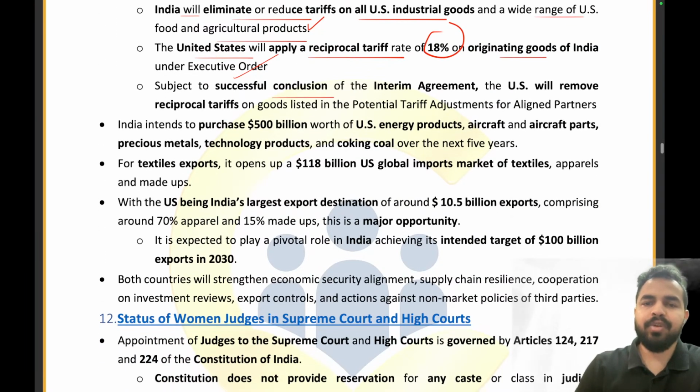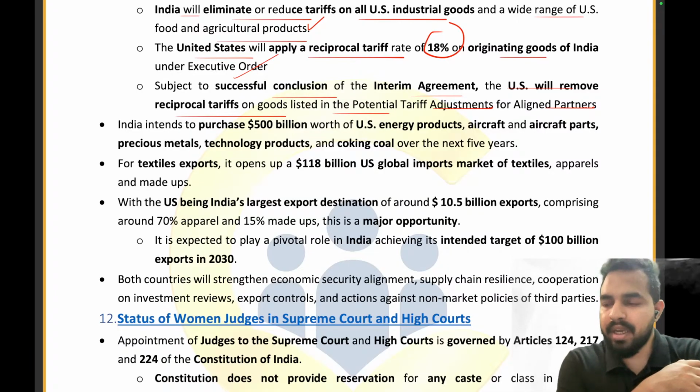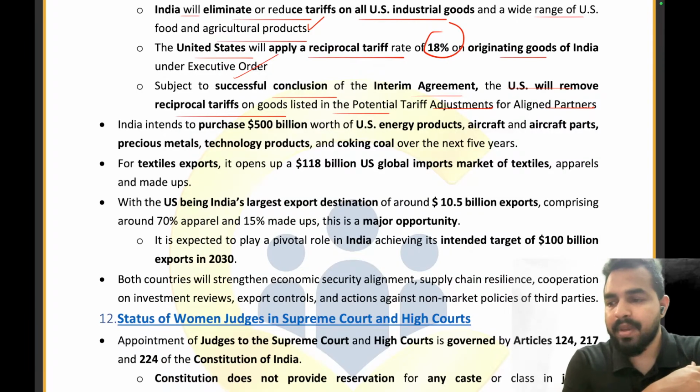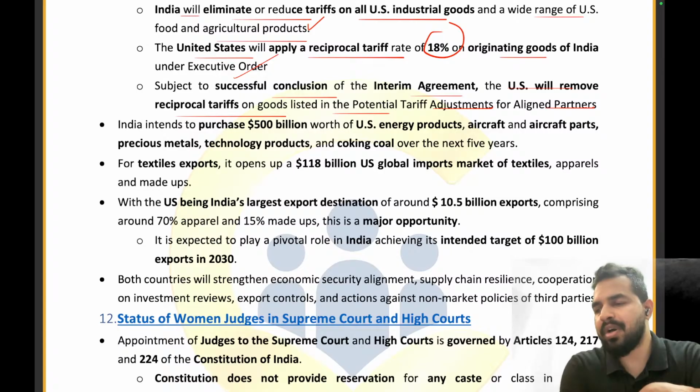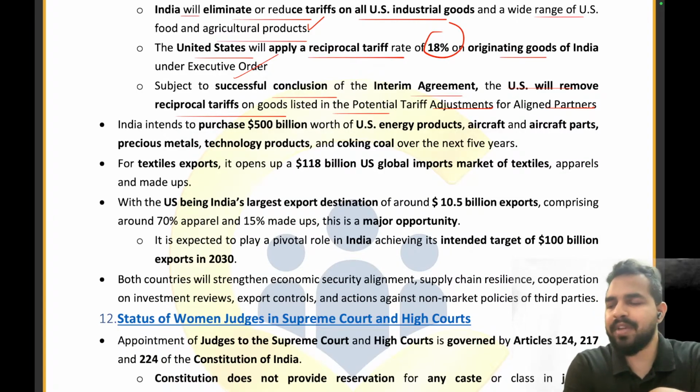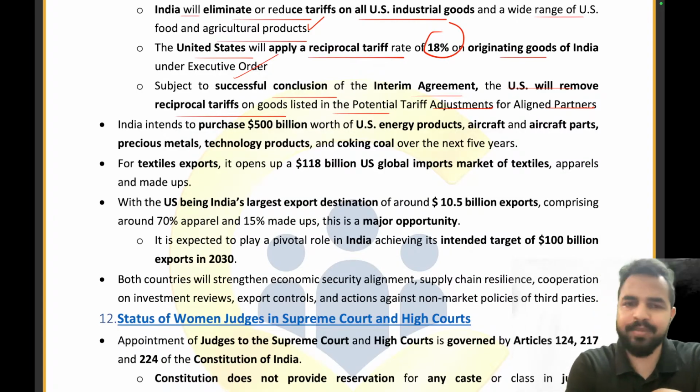Subject to successful conclusion of the interim agreement, the US will remove reciprocal tariffs on goods listed in the potential tariff adjustment for aligned partners. So basically, guys, the US also said that if this interim agreement is finalized, then we will definitely be removing the reciprocal tariffs on some goods which we are bringing from India into the US market.